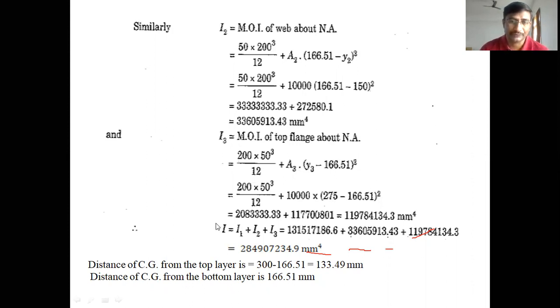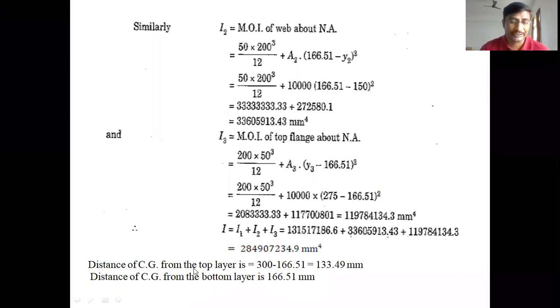So upon substitution of all the parameters, we get the I3 value as 11978434.3 mm^4. After getting the moment of inertia of every area about the neutral axis, summing up all three areas, we get the moment of inertia of the whole section about the neutral axis. The value is 284907234.9 mm^4.